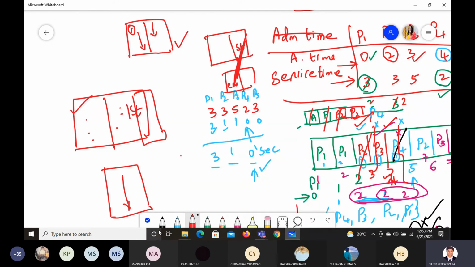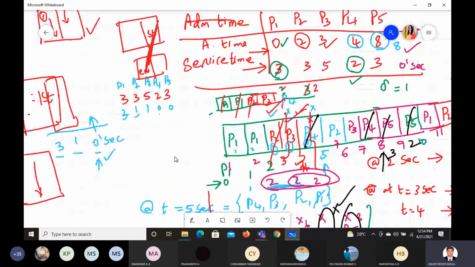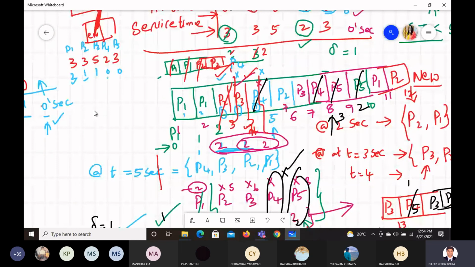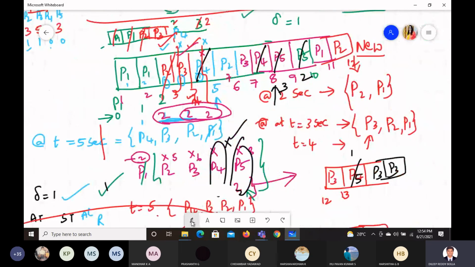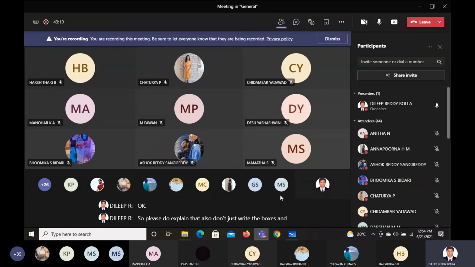So that's why I'm not able to write it clearly for you, because my idea here is to keep everything in one frame so you can view it clearly, but when you complete it to the end, it looks crazy. Okay, so please do explain that also. Don't just write the boxes and leave it. Explain how you got that. That will always be an advantage for you.